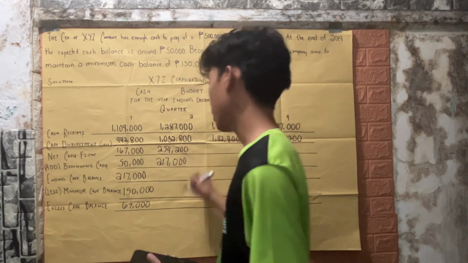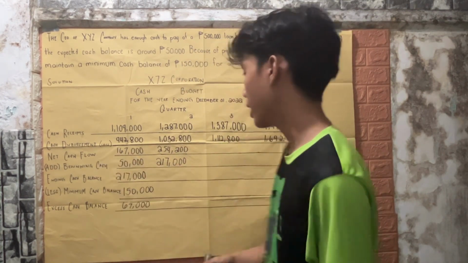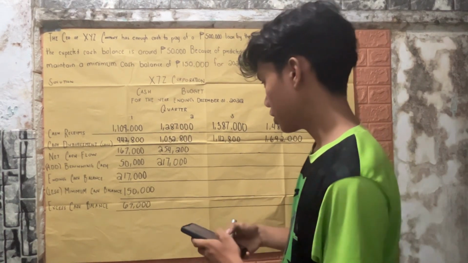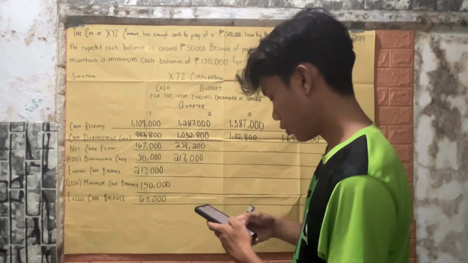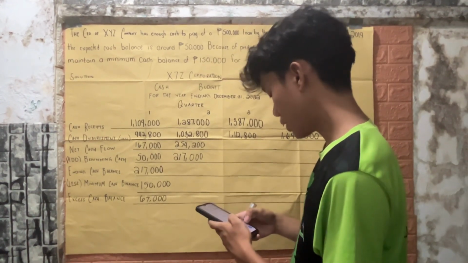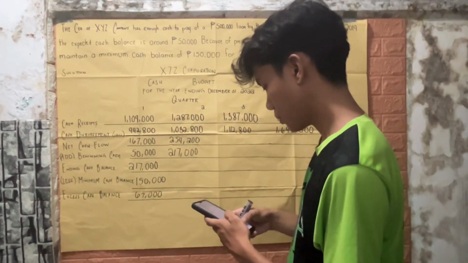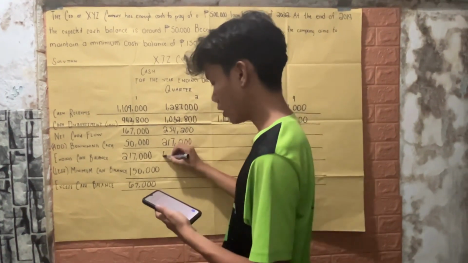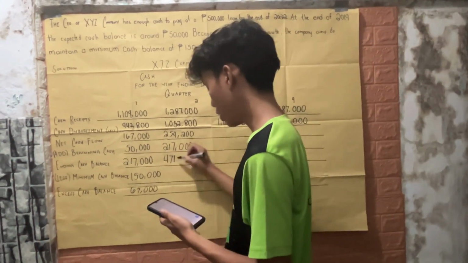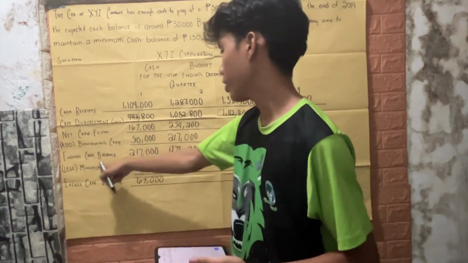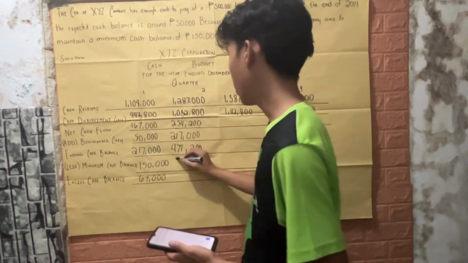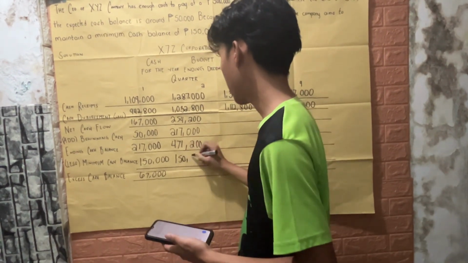Now we will add net cash flow and beginning cash, which is 254,200 plus 217,000, which is 471,200. Now for the minimum cash balance, which is also 150,000.